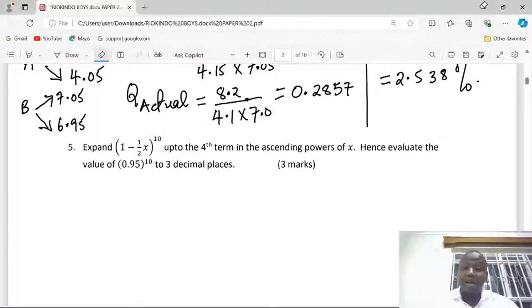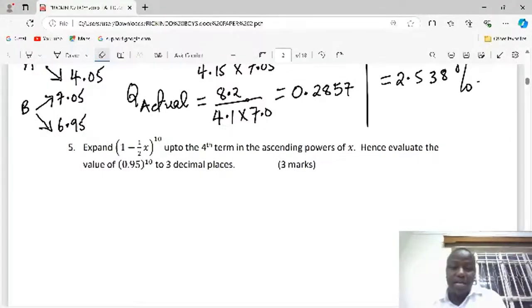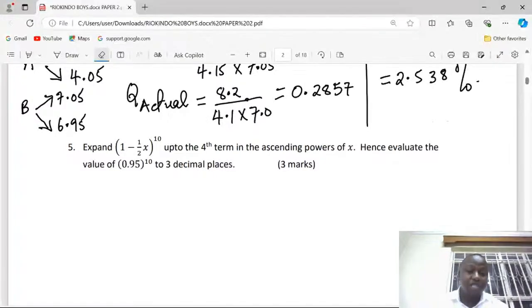Okay, number 5 on binomial expansions. Expand 1 minus half x raised to power 10 up to the 4th term in the ascending powers of x. Hence, evaluate the value of 0.95 raised to power 10 to 3 decimal places, for 3 marks.